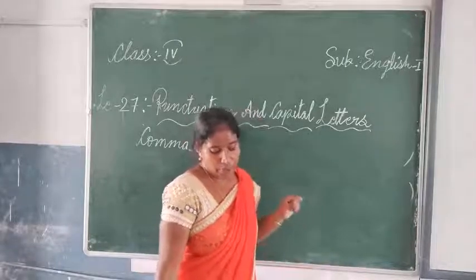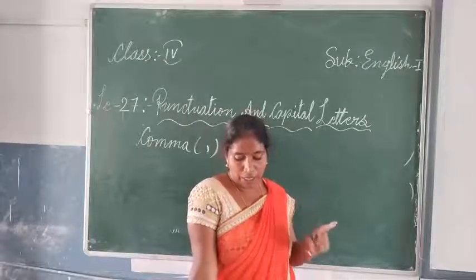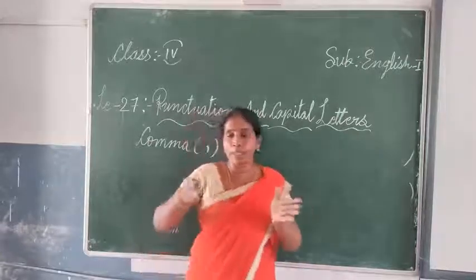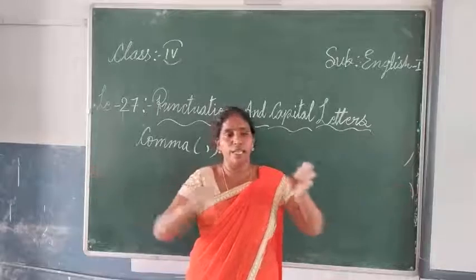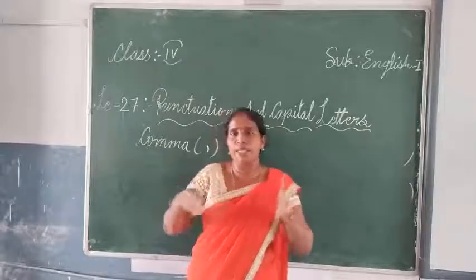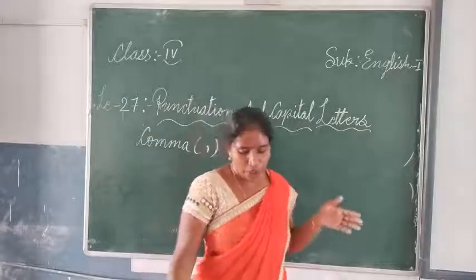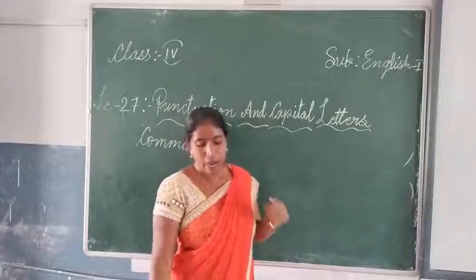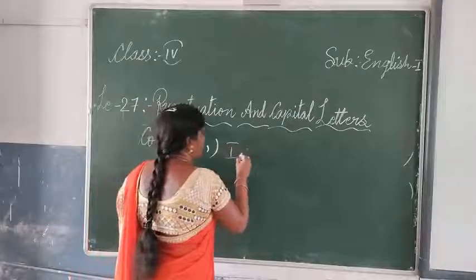And to separate two or more parts of the speech that come together. What I said now: it is to separate the parts. So one big sentence, a full sentence, we break in the middle and make a meaningful sentence. This comma is used. So: I bought sweets, biscuits, fruits and coffee.